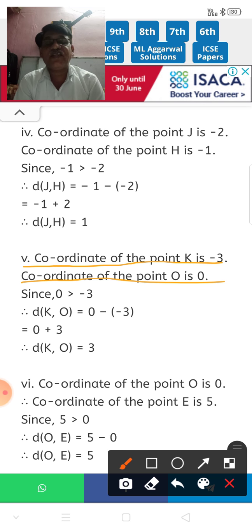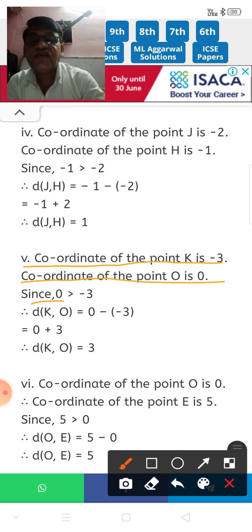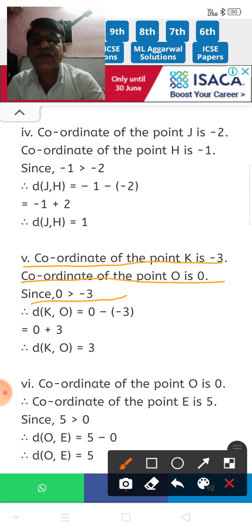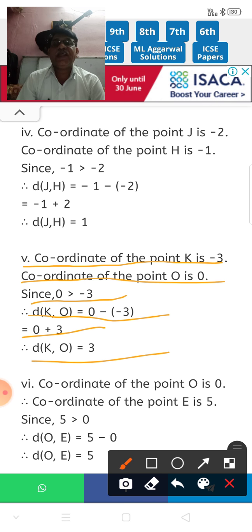Since 0 is greater than minus 3, distance KO is equal to 0 minus minus 3. That is 0 plus 3. Meaning distance KO is equal to 3. This is the distance between K and O.